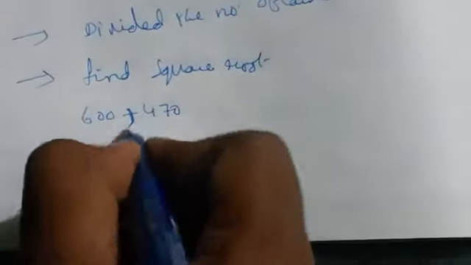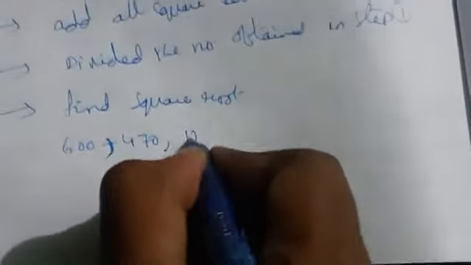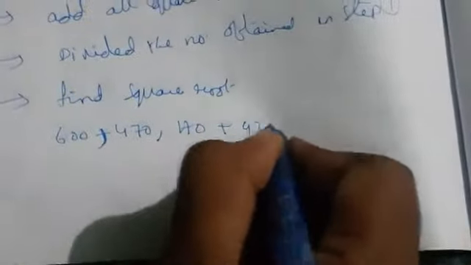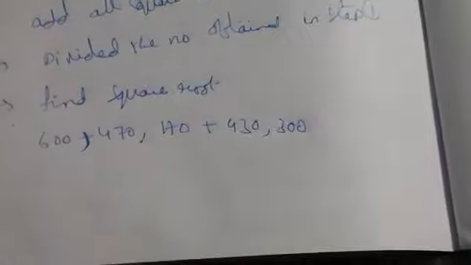Now let us see a general example. Here they have given the values 600, 470, 170, 430, 300, which measure height.